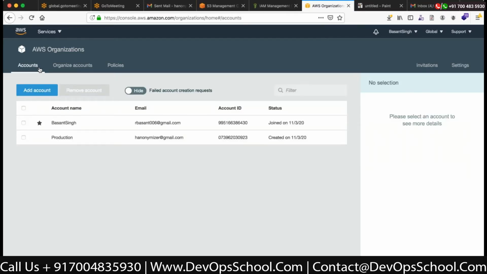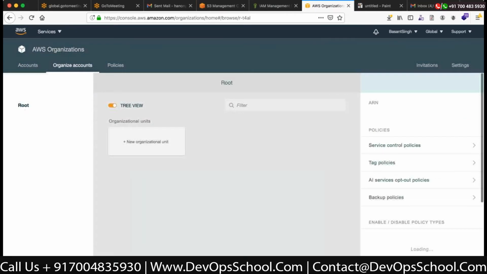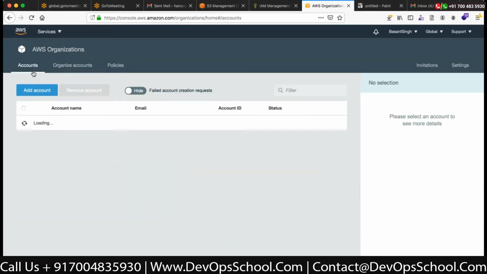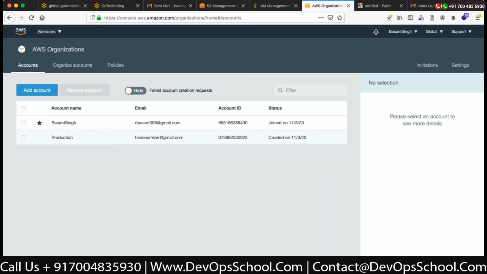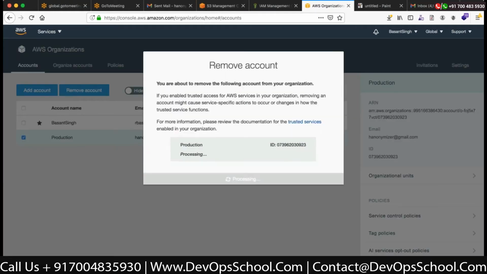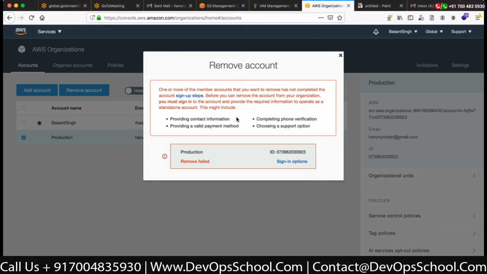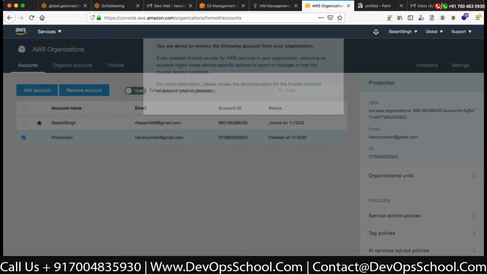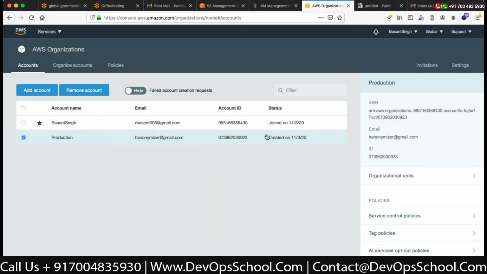It is going to cost me, so I just want to delete my organization. I don't want that to be a part of it. So remove account, yes, remove it. Okay. Because we didn't verify it on this, that's why it says that it has not been verified, so you cannot delete that part.